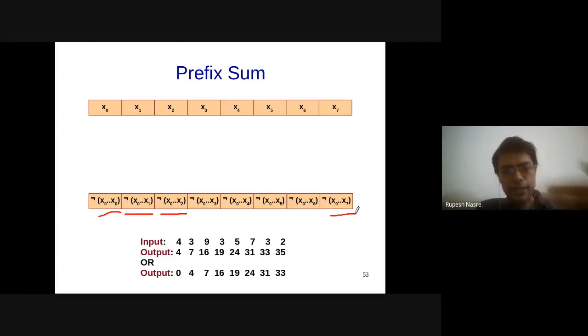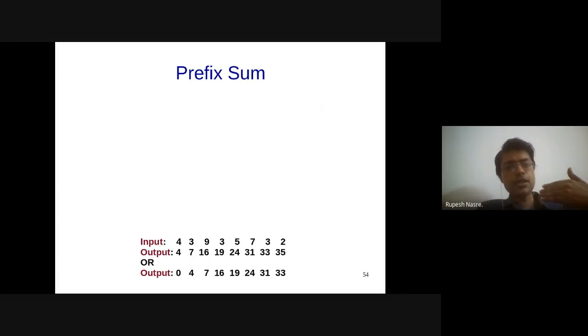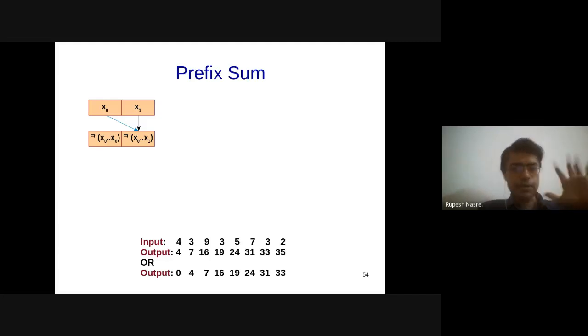If I look at any intermediate stage, let's say the first stage, one of the ways in which I can do this is that I take the first element, and I know that that is the exact element that I want, assuming that I'm talking about inclusive scan. So that is in place. When I look at the second element, I can get the expected output using x0 and x1. So these first two elements I can get very nicely in one step. So that part is all right, right?